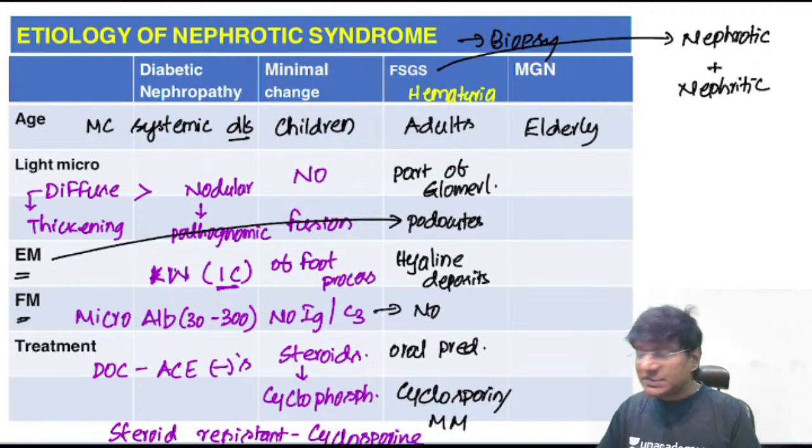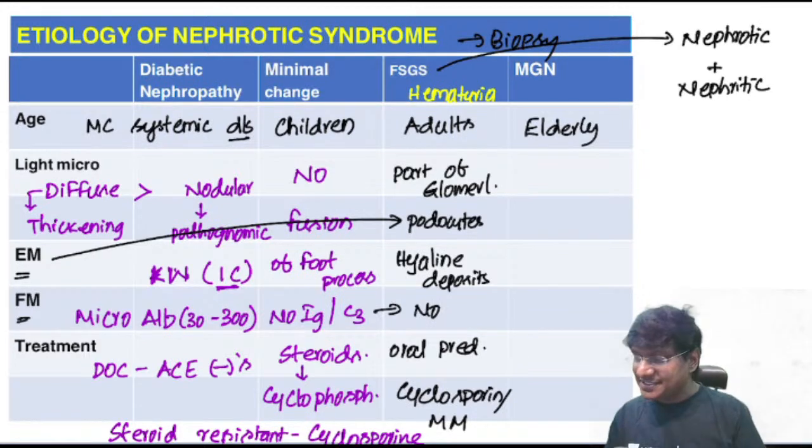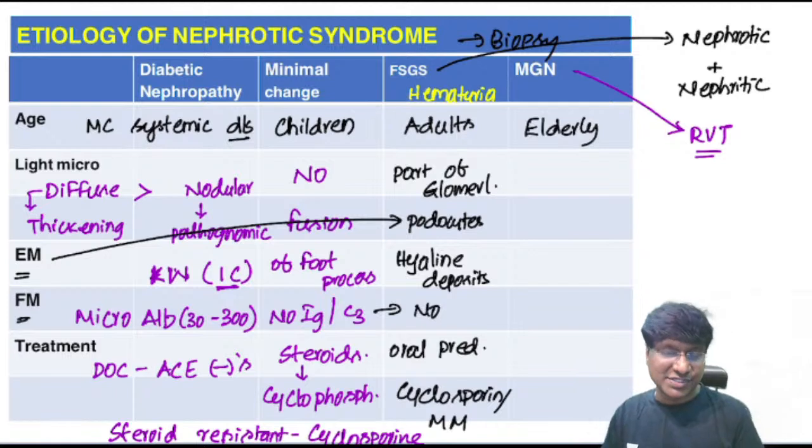Then coming to membranous glomerulonephritis. If you observe, it is seen in elderly individuals. And what will be the presentation of membranous glomerulonephritis? The presentation will be in the form of renal vein thrombosis. Almost 40% of patients with membranous glomerulonephritis develop this renal vein thrombosis.